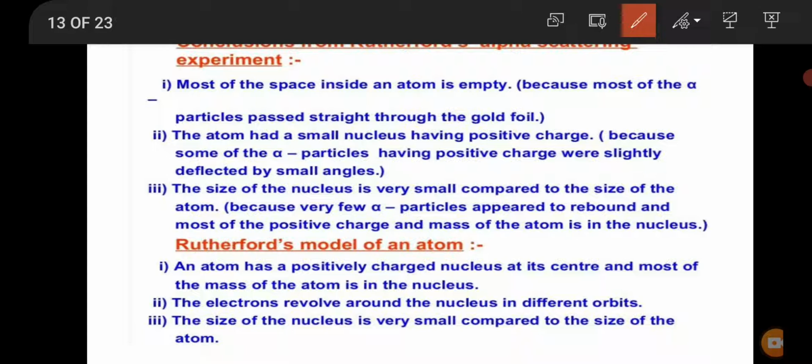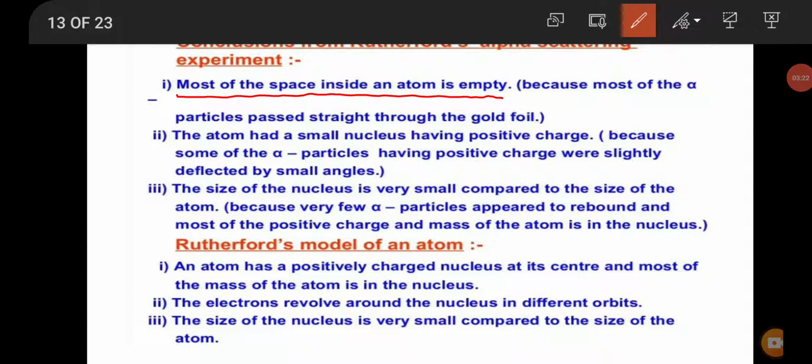First, since most of the alpha particles pass straight through the gold foil, they do not undergo any deflection. That shows that most of the space inside the atom is empty. So this was the first conclusion: most of the space inside the atom is empty. Why? Because most of the rays pass straight through the gold foil without undergoing any deflection.